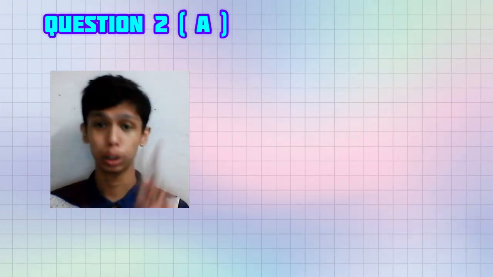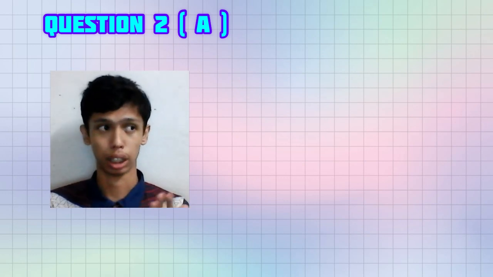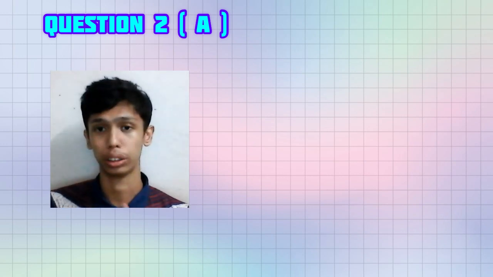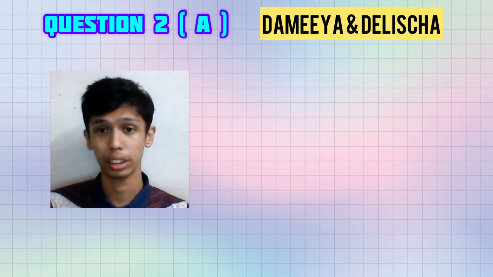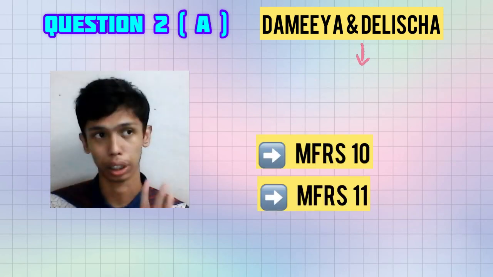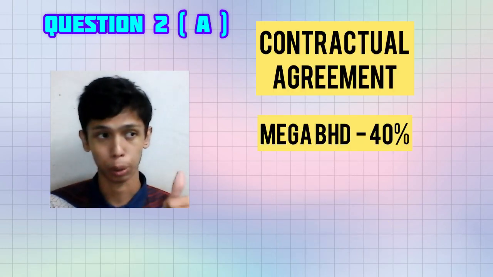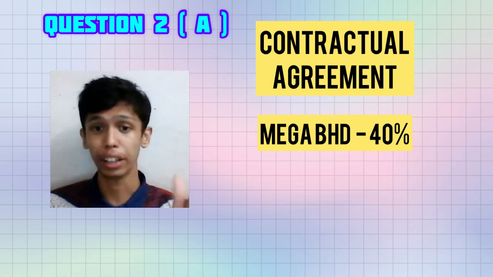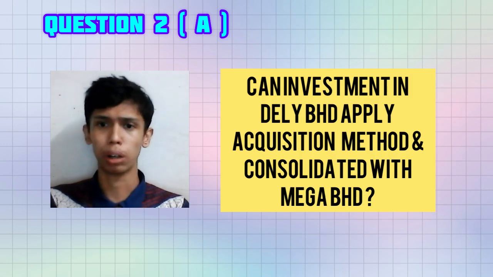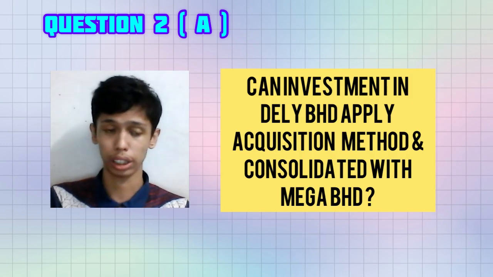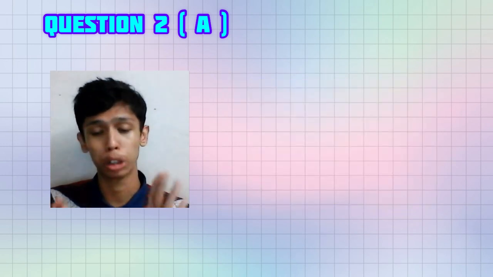Okay, question 2A. I will discuss the situation of the question first, and then I'll share the answer. The situation is Damia and Lisha, the workers, discuss application of MFRS 10, 11 and 128 for Mega Berhad. There is a contractual agreement between Mega Berhad, which has 40% and the highest, Terkia Berhad, and lastly B Berhad. So, can the investment in Daily Berhad apply the acquisition method and be consolidated with Mega Berhad? Before seeing the answer, we must know the MFRS first.